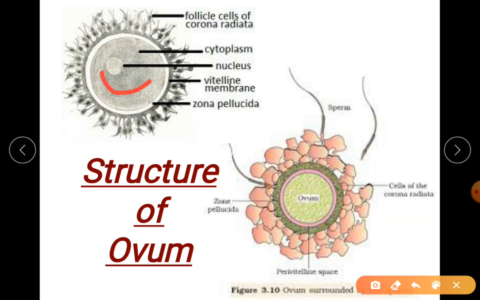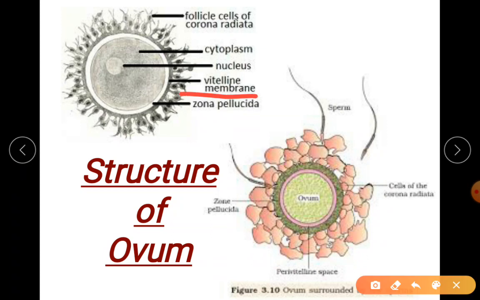So this is your cytoplasm and plasma membrane. This whole structure is your secondary oocyte. Next you can find a space, that is the perivitelline space, which is not mentioned. Outside that space you can find the vitelline membrane.